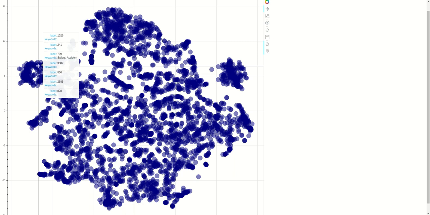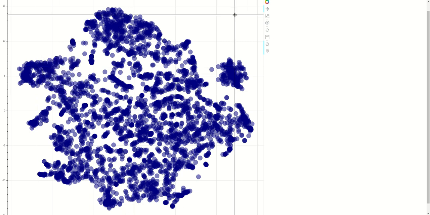The second use case is, considering that everything is clustered, there are going to be a couple of articles which don't quite fit in anywhere else. This is part of what the researchers had done. They looked for anomalies in their data.